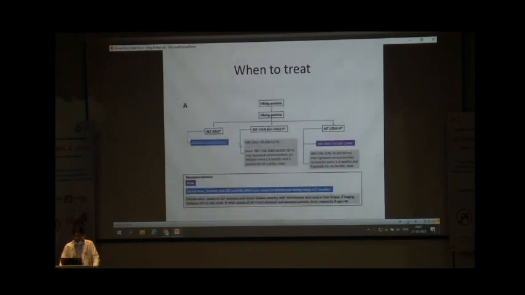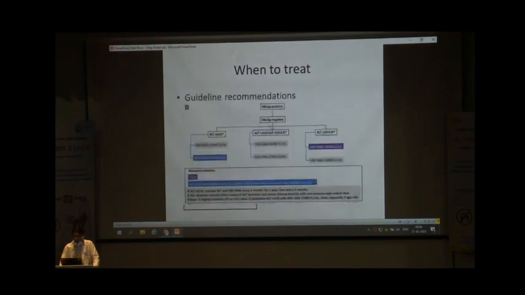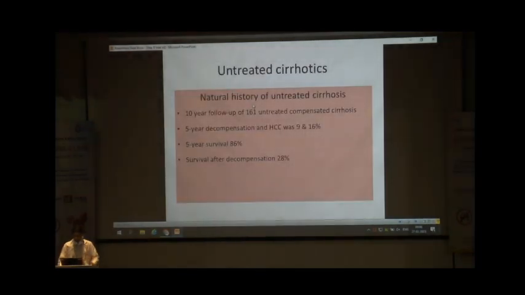Same thing with the AASLD guideline. If the ALT level is persistently below the normal limit, despite a high DNA level, they recommend monitoring, and they recommend treatment with the nucleoside analogues in patients with ALT level persistently high, above 2 times the normal, with high DNA levels. In E antigen positive, same thing with E antigen negative also, and APASL is also the same.